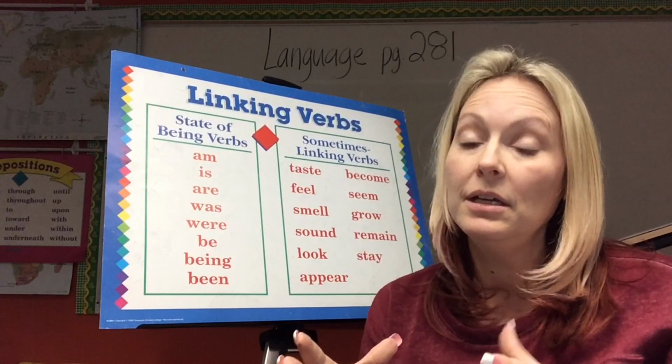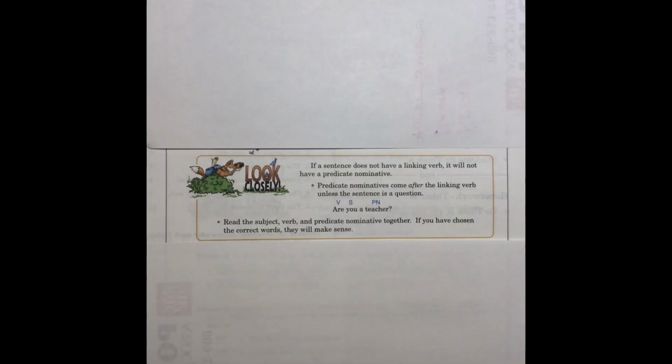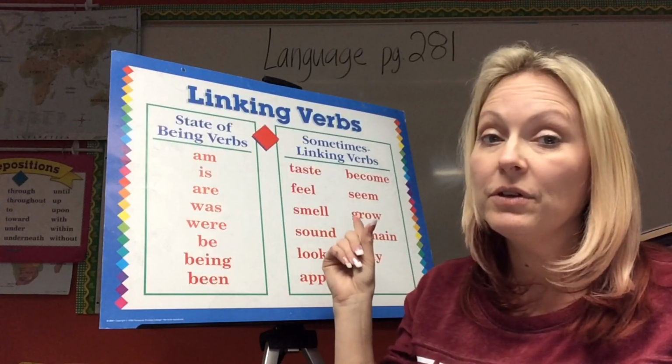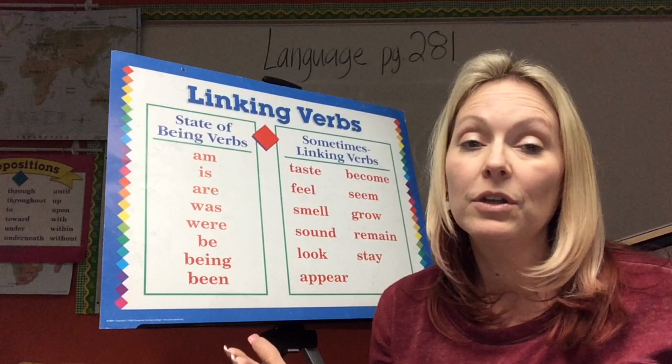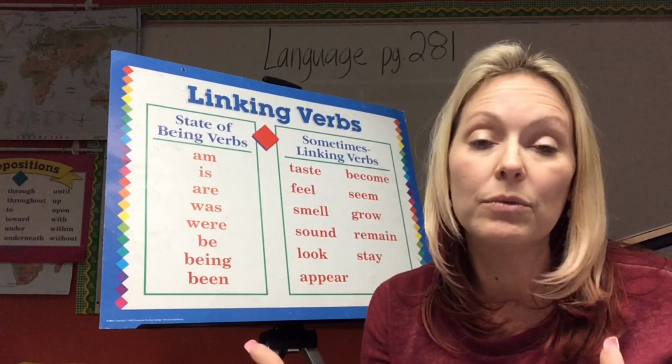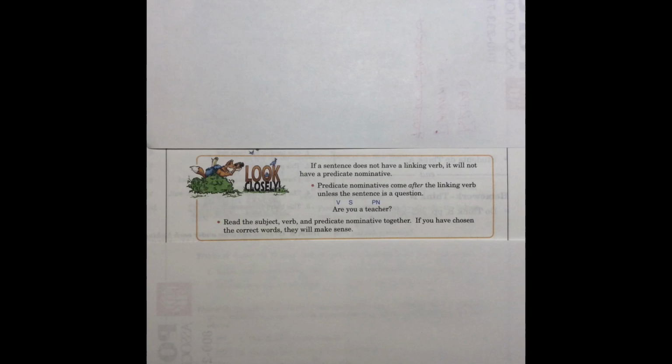Now look closely in the little box on Look Closely. It says, if a sentence does not have a linking verb, it will not have a predicate nominative. So that means that if we don't have one of our linking verbs, then we're not even going to see a predicate nominative in there because it can't rename anything. A predicate nominative comes after the linking verb unless the sentence is a question. So keep that in mind.